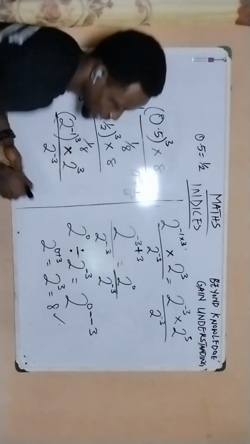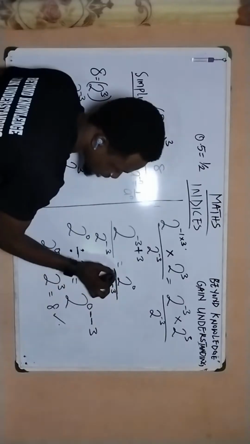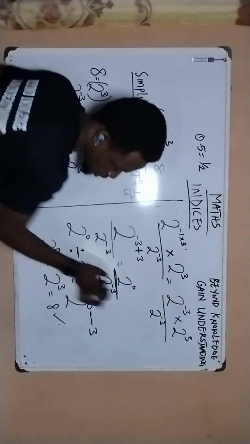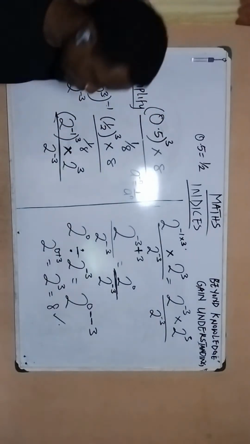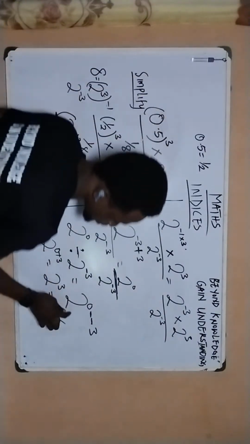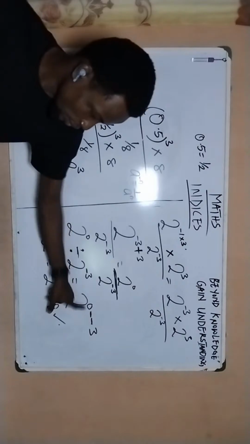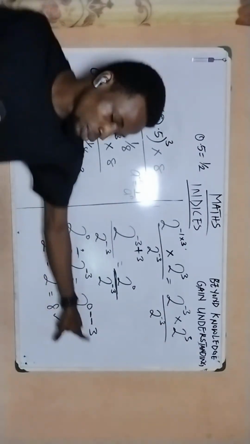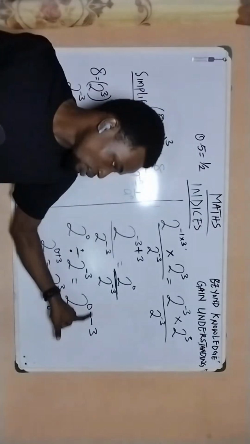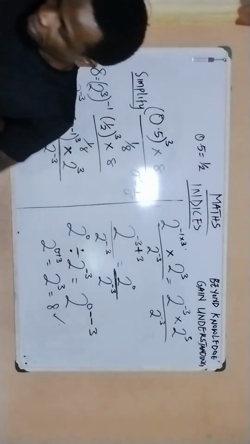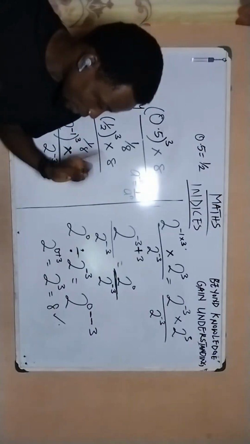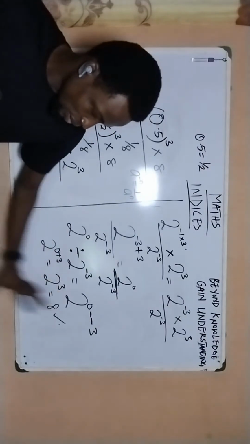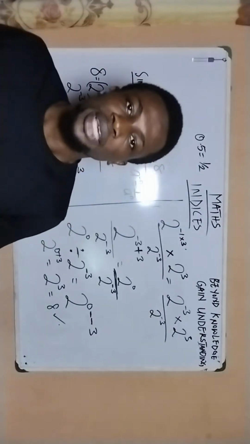And once you have done that, we now bring this division up. So it now becomes 2 to the power of 0 divided by 2 to the power of negative 3. And if we do that, we get 2 to the power of 0. Division is minus, and then this 3 has its own minus 3. And then when you have two signs together, they multiply themselves and you end up with a positive. So 2 to the power of 0 plus 3. And then you have 2 to the power of 3, which is equal to 8.